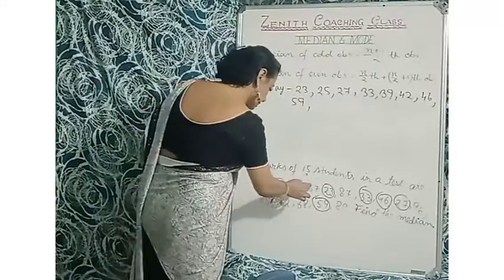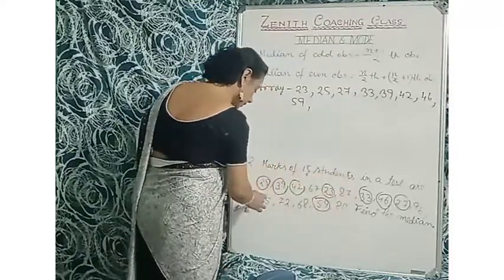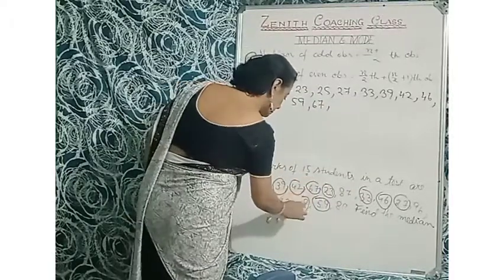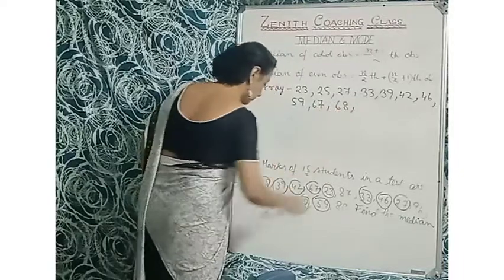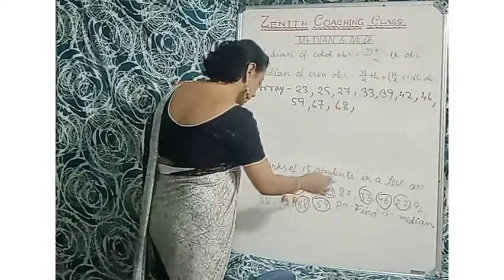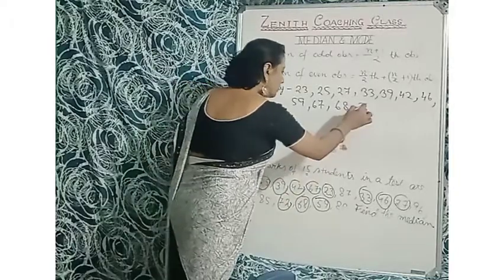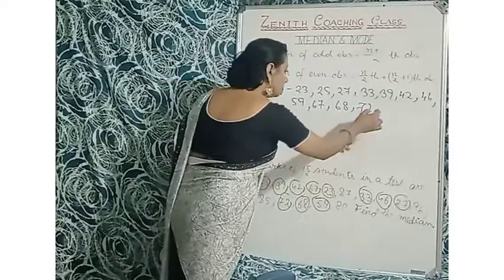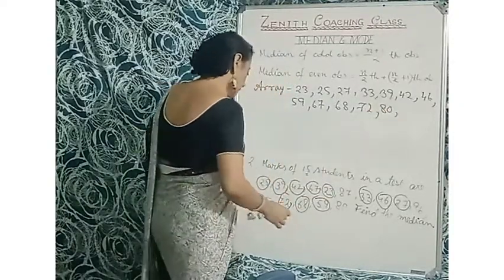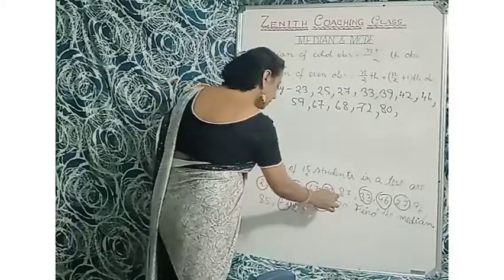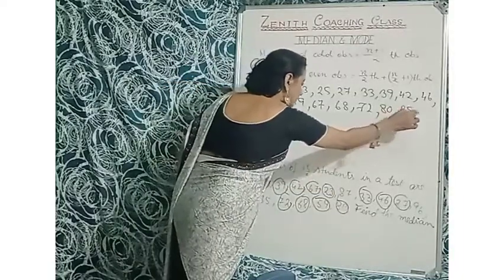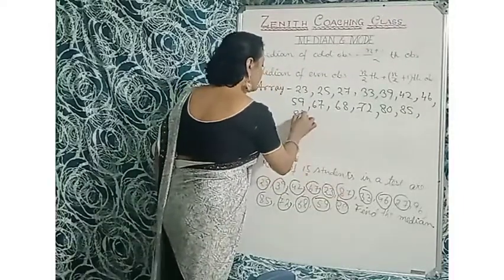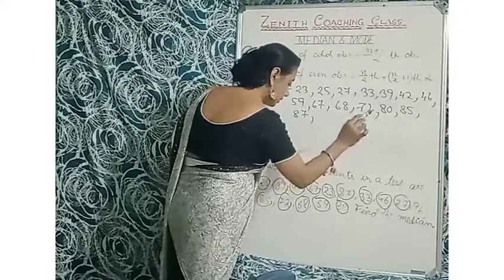After 59, 67, 96, 67. So 67 here. So here 68. Okay, 68. Then 72. And 72 here. Then 87, 96, 72, 80. 80 here. Then 85. So here 85. Then 87, and then 96.